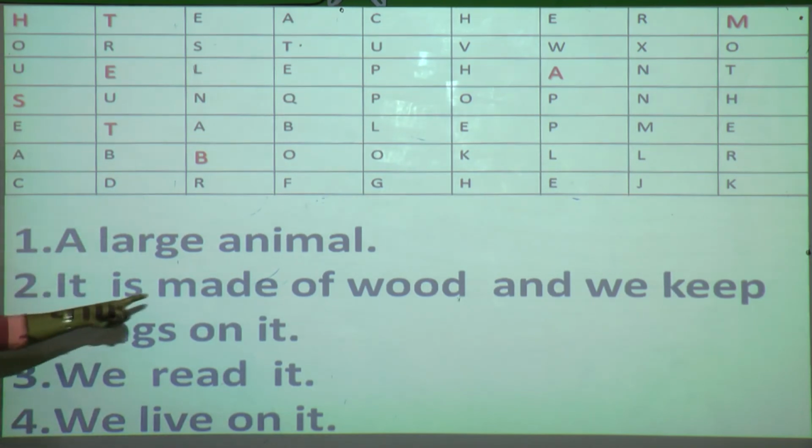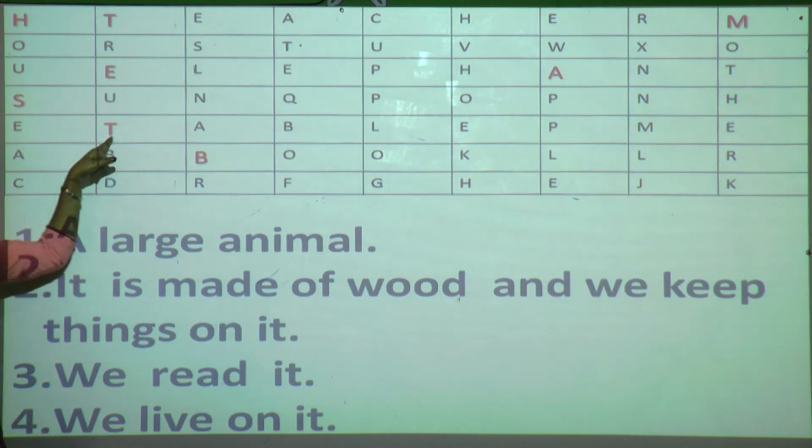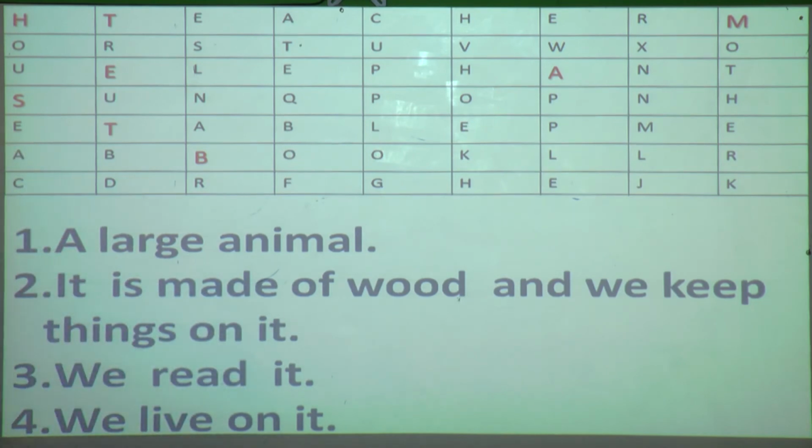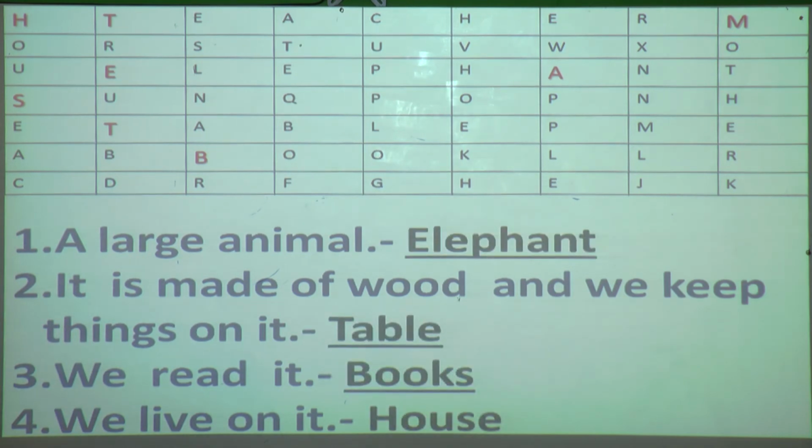Now, it is made of wood and we keep things on it. So what is made up of wood? See all the bold letters. Yes, table. Just see horizontally, T-A-B-L-E. We read it. Yes, we read books like this. So what you have to do? You have to take the help of that grid and you have to see the bold letters.